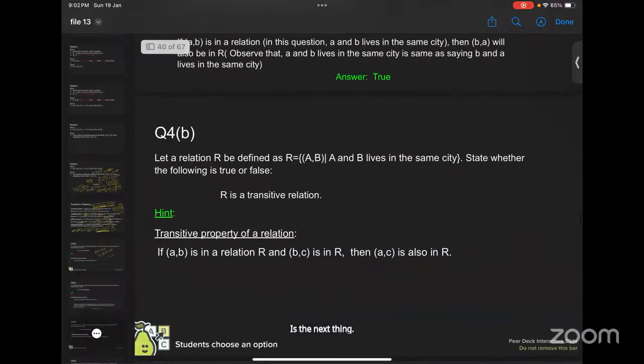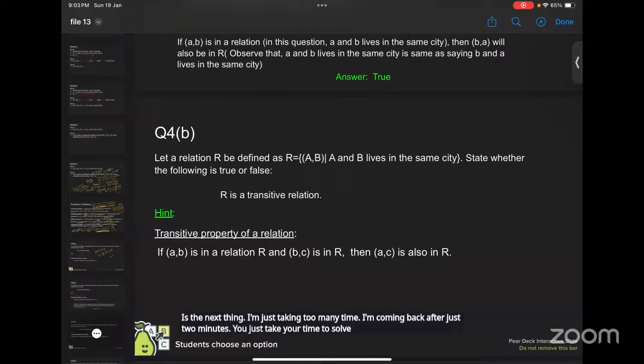This is the next one. I'm just taking 2 minutes, I'm coming back after just 2 minutes. You take your time to solve it. Let a relation R be 2.